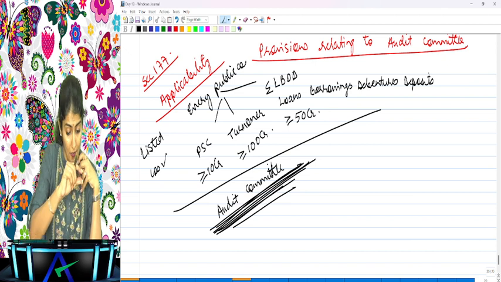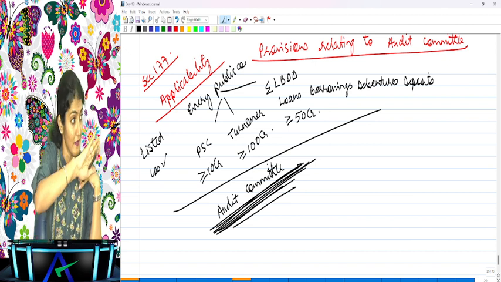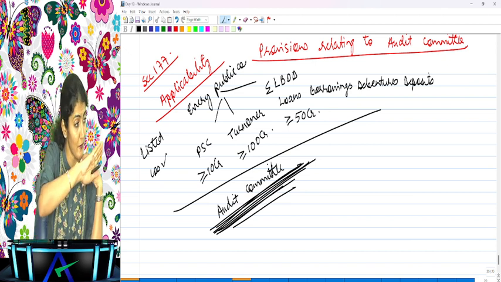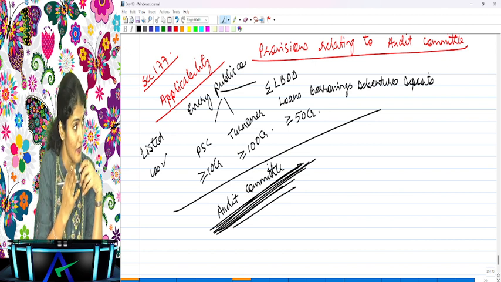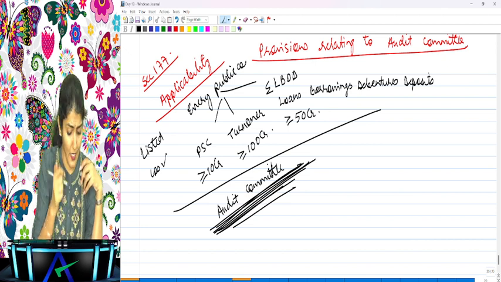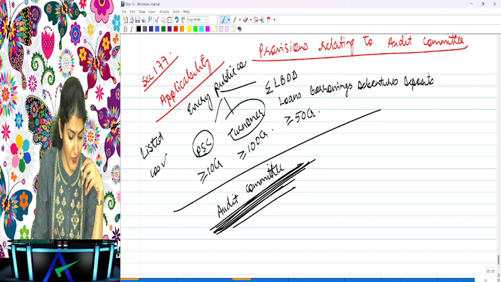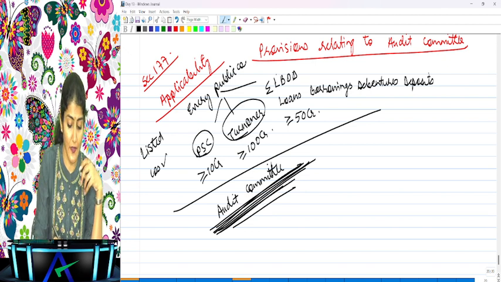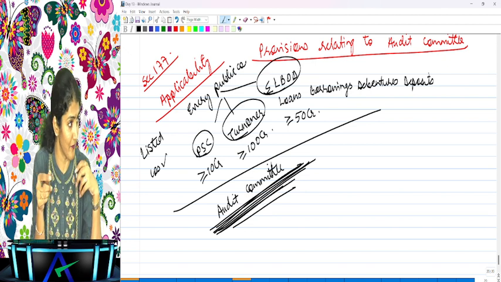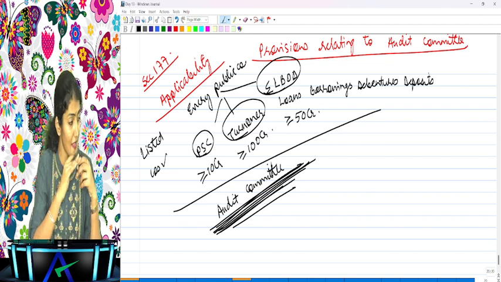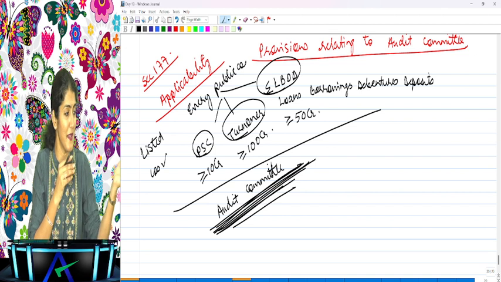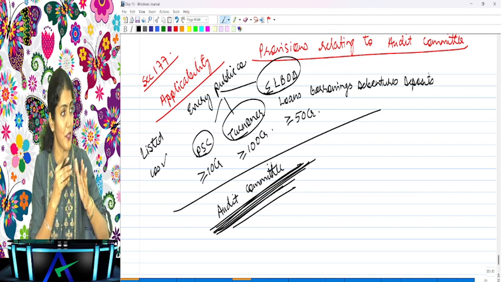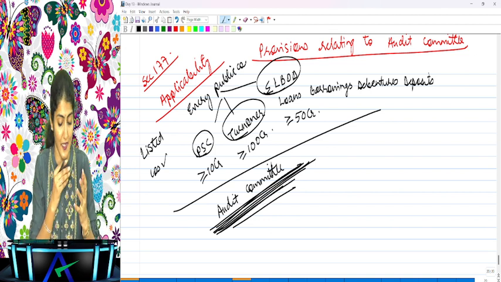No, it is at the end of the previous year. If in the previous year these limits have been exceeded, then this year you need to constitute an audit committee. Paid up share capital is at the end of the year, turnover is anyways during the year, and LBDD is at any point of time. If the previous year the limits have been exceeded, then this year you need to constitute an audit committee. Are you understanding that? Okay.